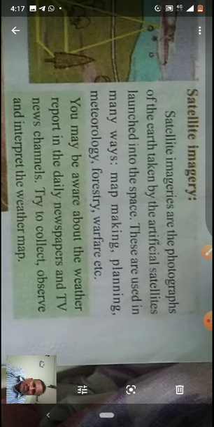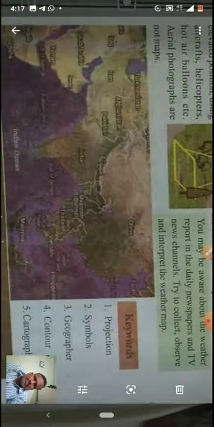Yes or no? Forestry means forest. Warfare means at the time of wars. There also they use related maps. How many types of maps? They use them for weather, for forest, and at the time of wars, war-related maps, how to hide, how to attack other countries, and many maps they prepare depending on the satellite maps. So maps are useful.